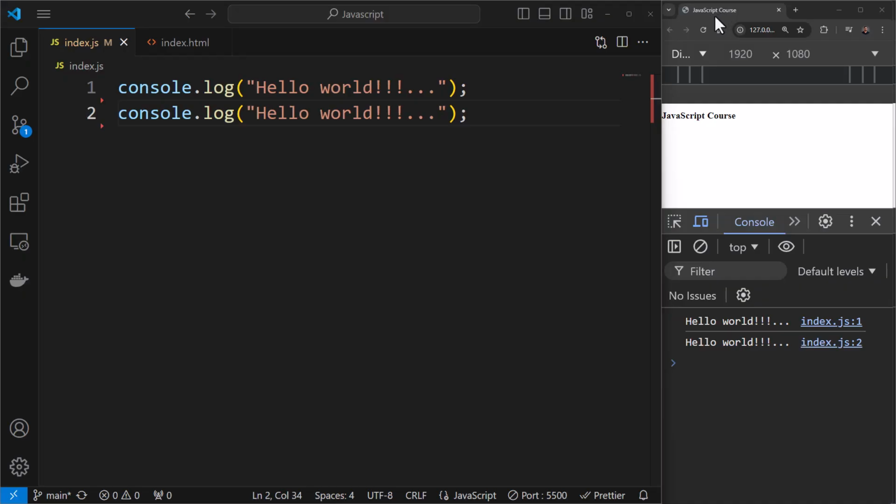Let us talk about DOM manipulation. Now, what do you mean by DOM manipulation? If you're talking about JavaScript, you must have heard about this term called DOM. DOM stands for Document Object Model. Whenever you display a web page in the browser, it is converted into a structure, and this structure is what is known as Document Object Model or DOM.